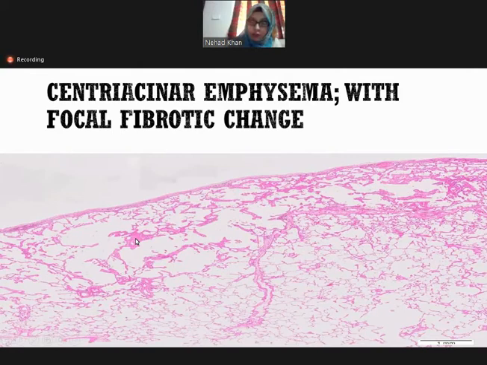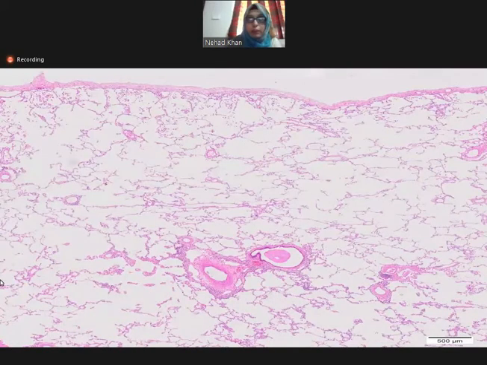Okay. So again, another picture, another hematoxylin and eosin stain, H&E stain, of emphysema. So these are the alveolar spaces. The walls are destroyed. You can appreciate that these spaces are enlarged.